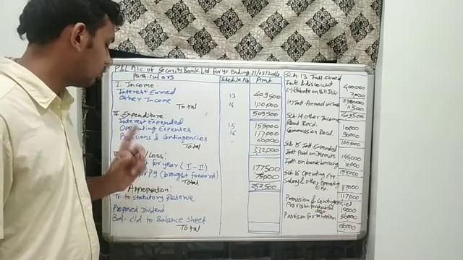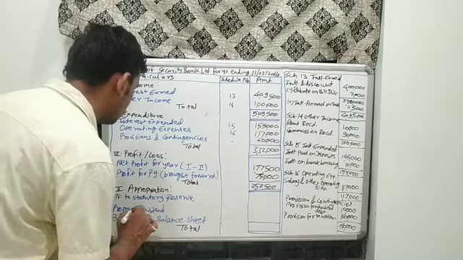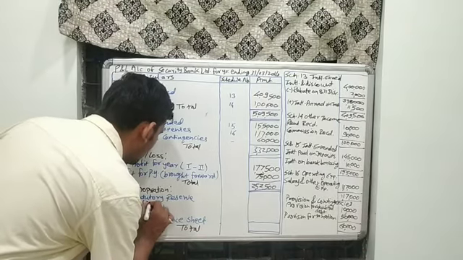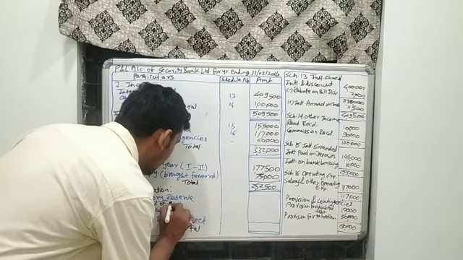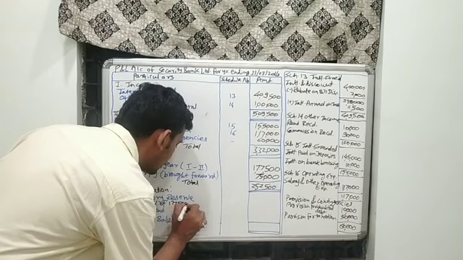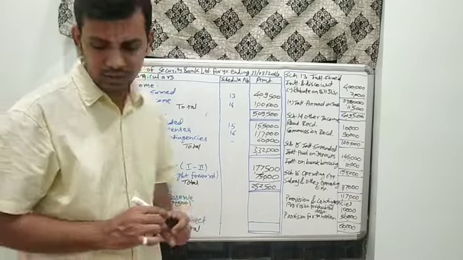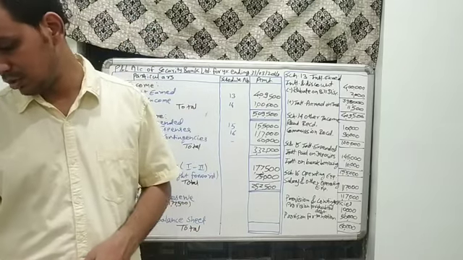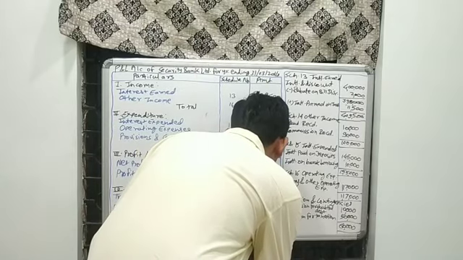In appropriation, we have to make one thing on a compulsory basis, that is transfer to statutory reserve. What is the percent? 25% of the current year net profit, which is 1,77,500. 1,77,500 into 25% on a compulsory basis. The amount is 44,375.